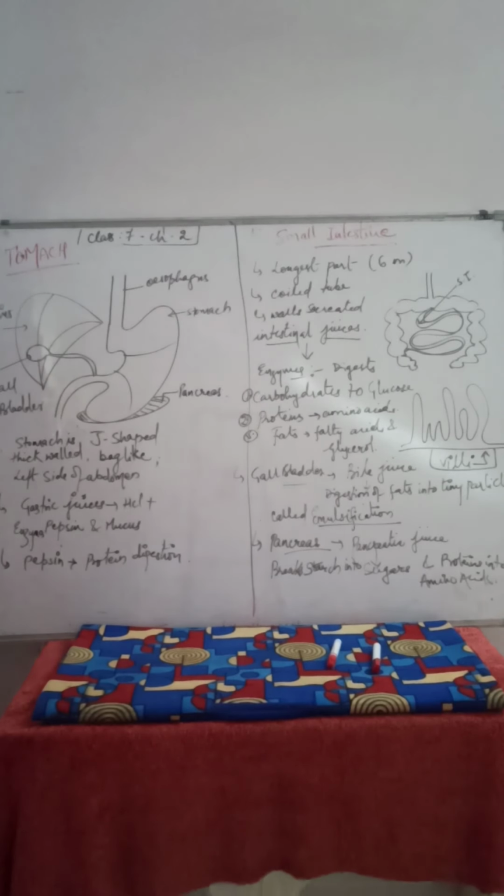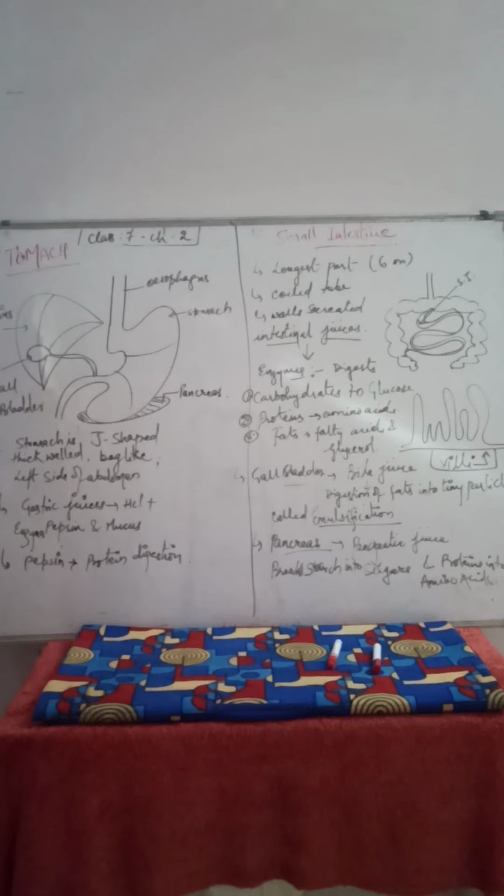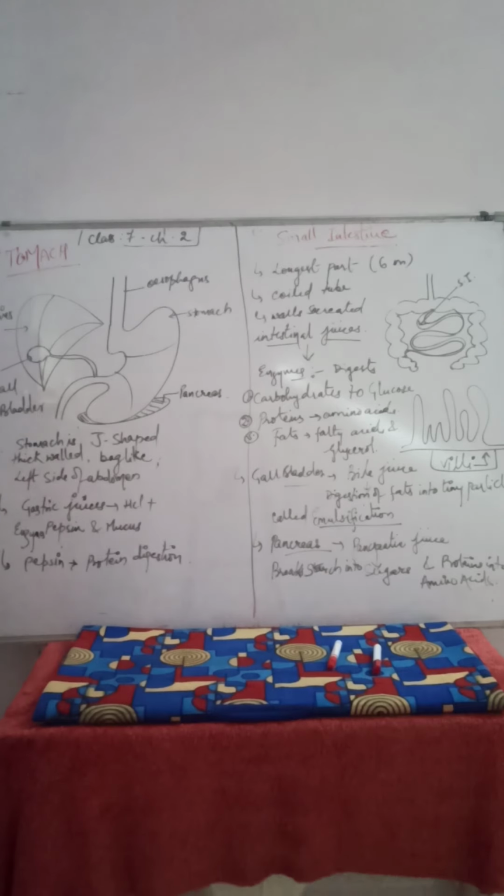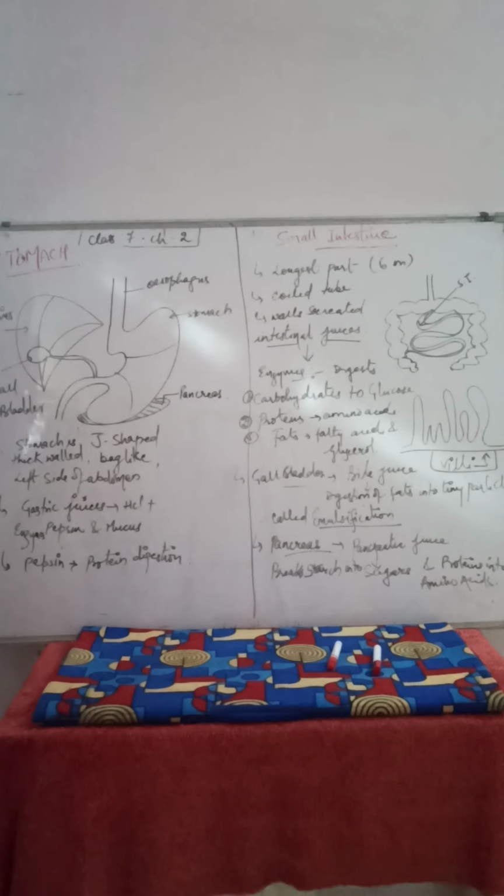Digestion of many things happens here. The stomach is a J-shaped structure, in the shape of the letter J. It is a bag-like structure present on the left side of the abdomen. Children, the abdomen is the tummy area. So on the left side of the abdomen, the J-shaped bag-like stomach organ is present.